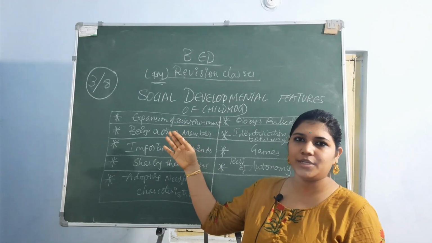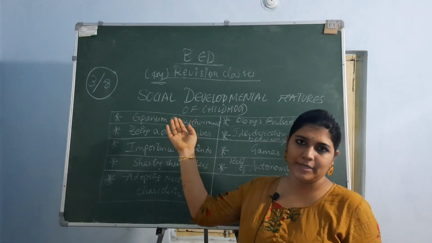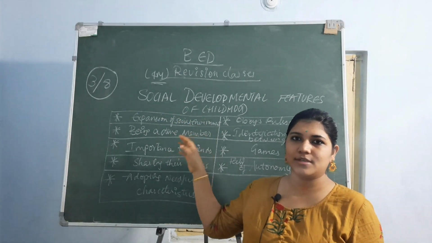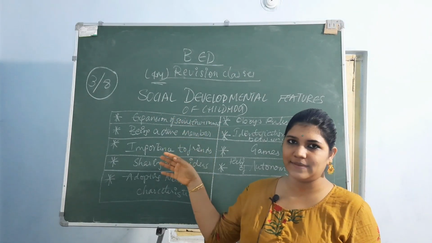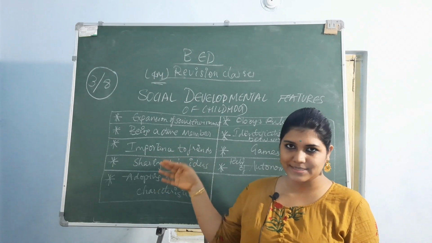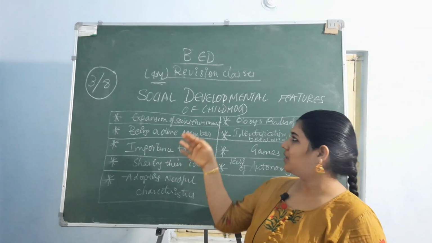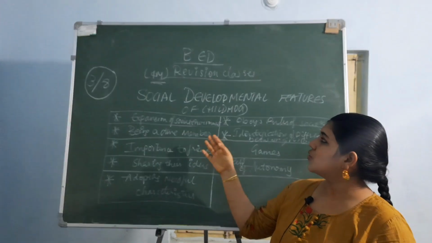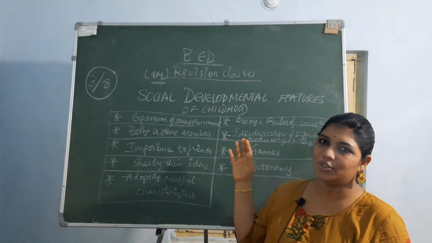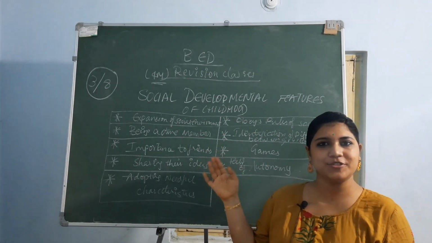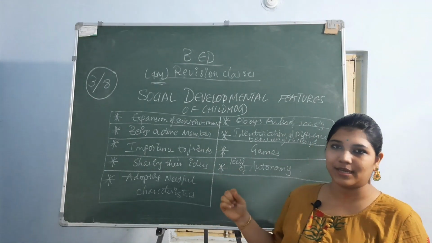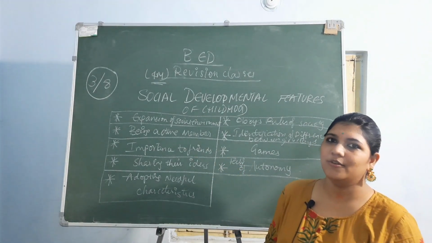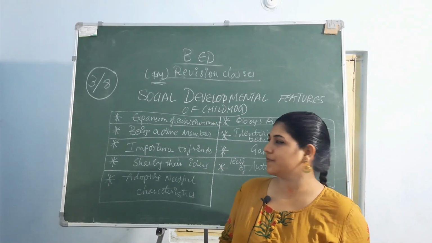So we are moving into the third topic. Before that, we have discussed the physical development, right? I hope it is clear. Now we are going into the social developmental features or characteristics of childhood. This is again an interesting topic which everyone can relate to.